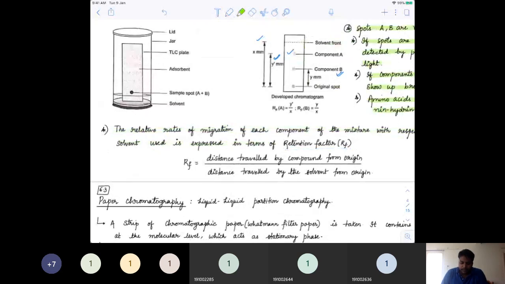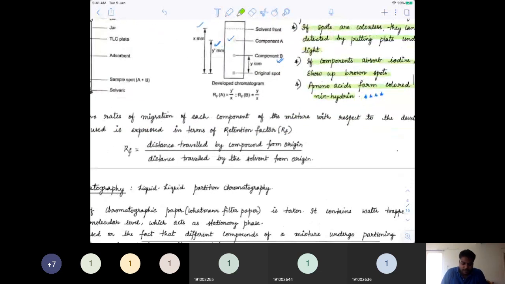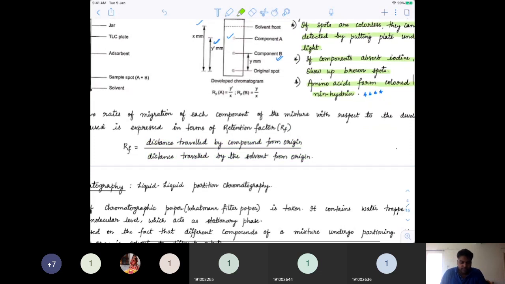Now what does this retention factor tell us? It is the distance traveled by the compound from the origin divided by the distance traveled by the solvent from the origin. This also tells us that Rf is always less than 1, because the distance traveled by the solvent will always be higher than that traveled by the components. And that is the type of solvent we would usually choose.